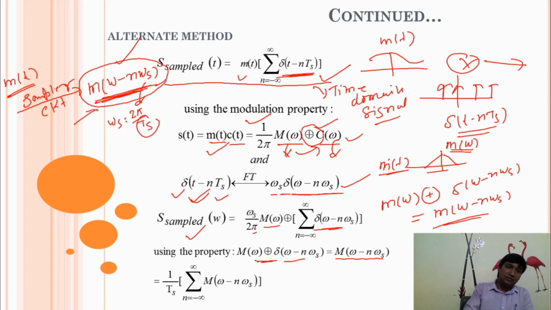This identity is very important. When we process any message signal, it will be converted into this form in the frequency domain, M of omega minus n omega s.